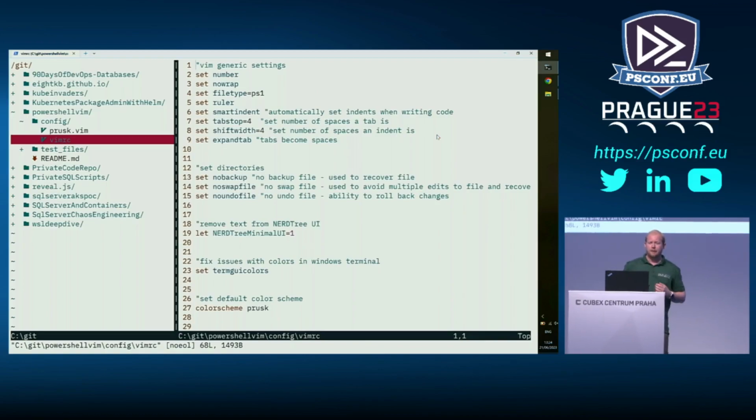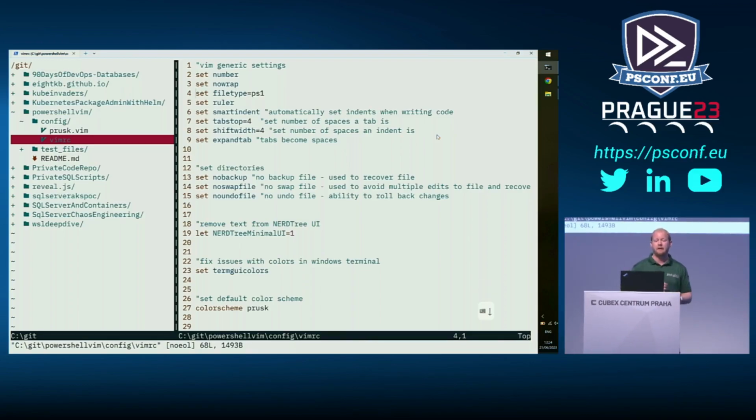Now this is where I say, if you want to go down a rabbit hole, you can. So the first ones really are just generic settings. So set number. I want the number on the left-hand side of my code editor to see where I am. No wrap. Don't want to wrap the text around. Pretty much what it says on the tin.